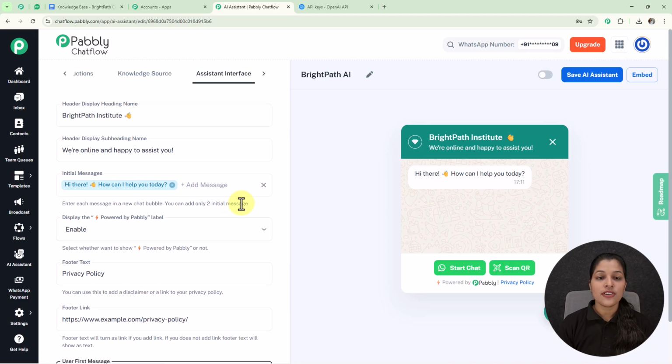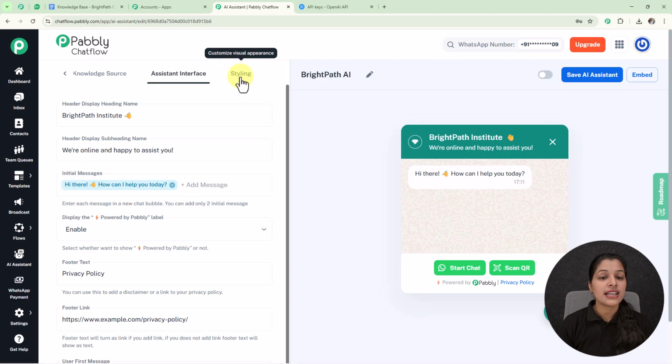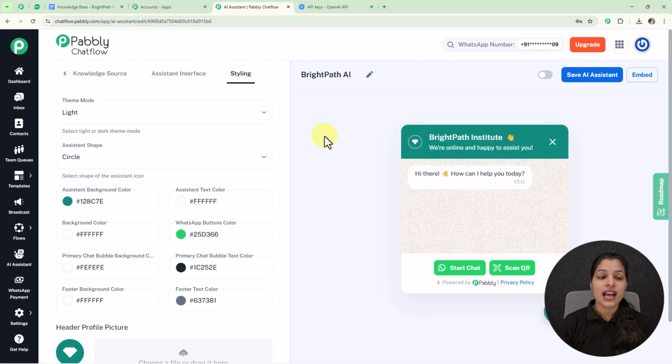Now let's move on further and customize the visual appearance of our AI assistant by selecting this styling tab, and here I am getting this option for selecting the theme mode, which is already selected as light.